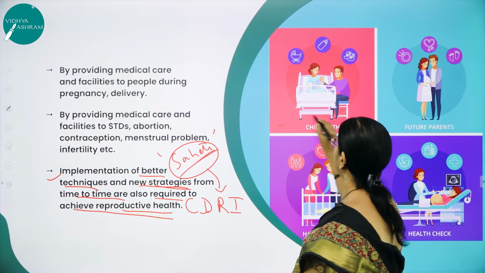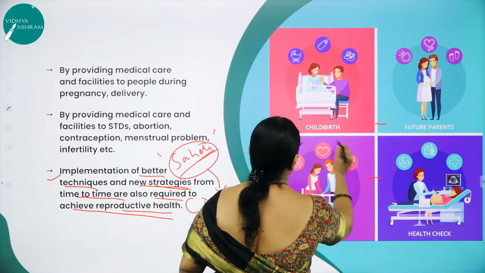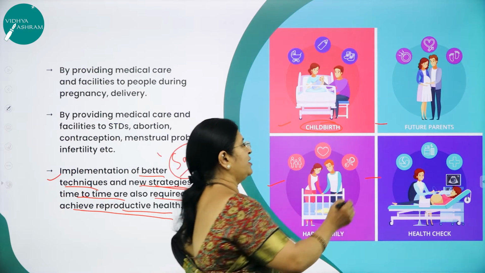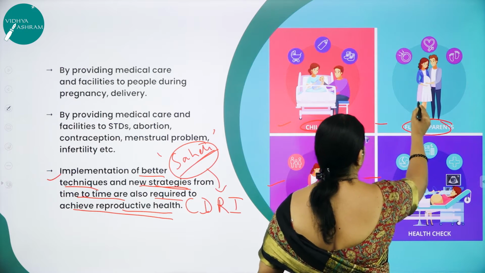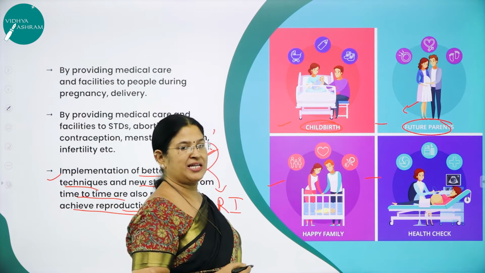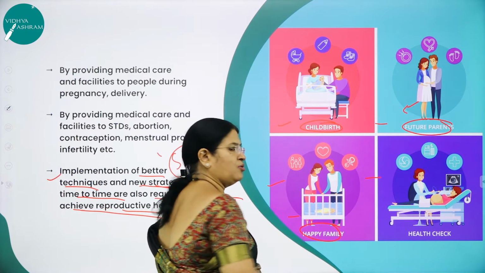Here you can see the beautiful picture, right? Such a beautiful picture, children. Here you can see the childbirth, how happy the couples are after the childbirth. And here, what do you mean by future parent? The woman is pregnant and she is taken care of in almost all aspects, right? And here you can see how happy a family is with one child.